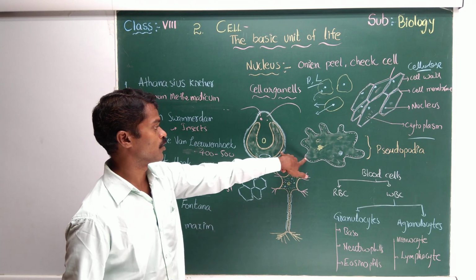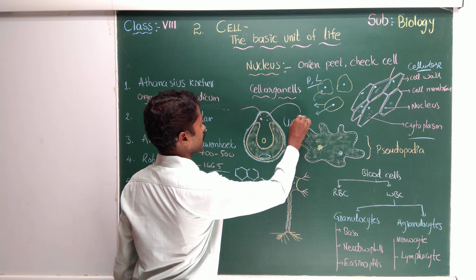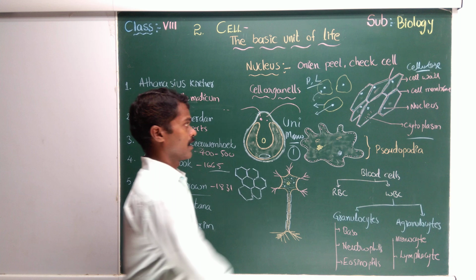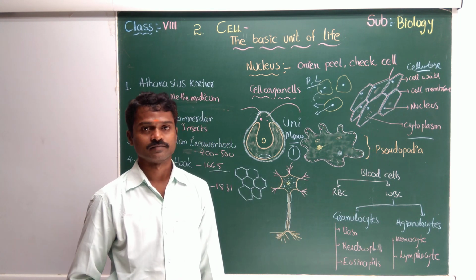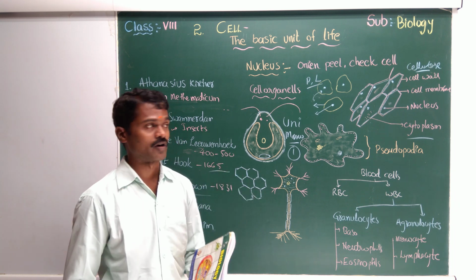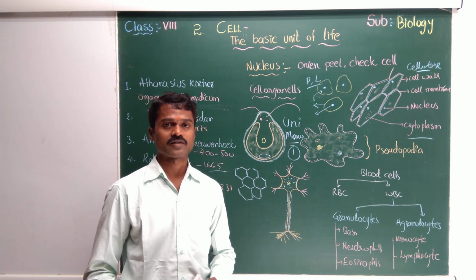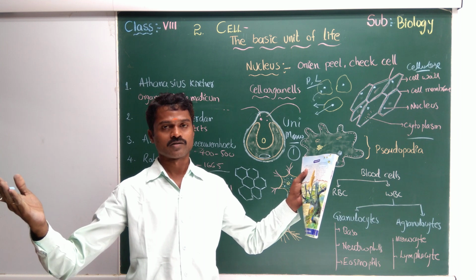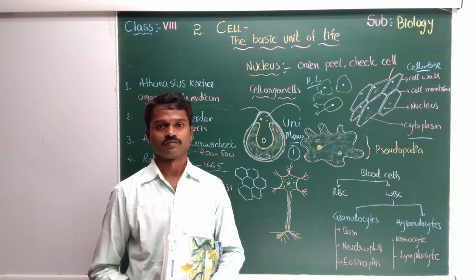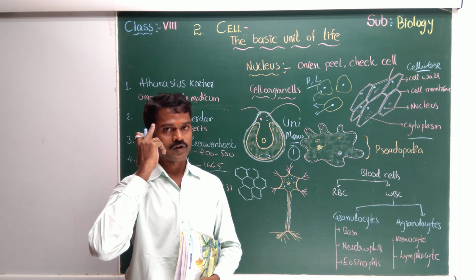Here we have these two, which are unicellular. What does uni mean? Uni means mono, that means single, and these are multicellular organisms. Okay, we have different types of cells in our body. These are cheek cells, and here this is a nerve cell. What is special about the nerve cell? It is the longest cell in the human body; of course, the longest cell in living organisms, animals also. What is the function of this? It transfers the message from one part to another part.